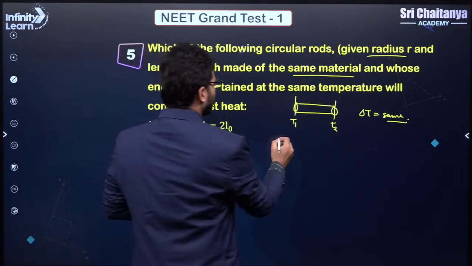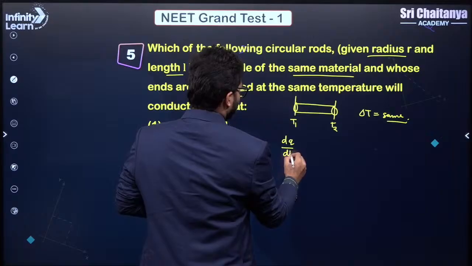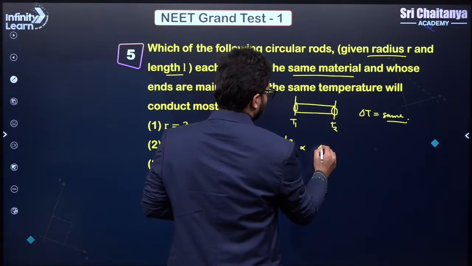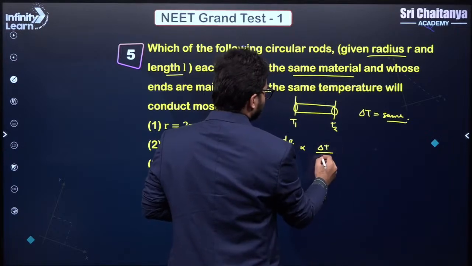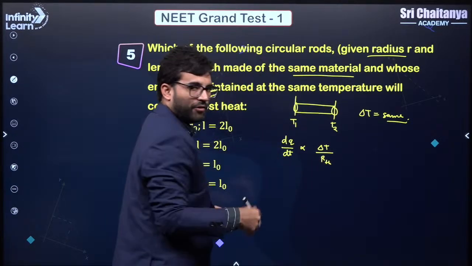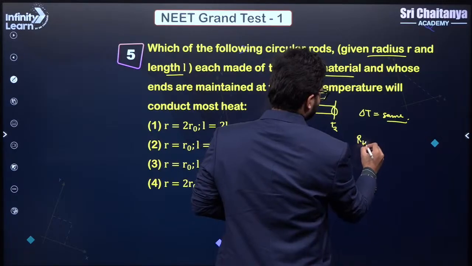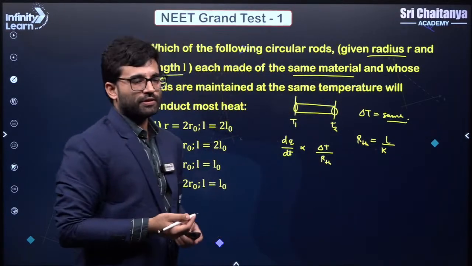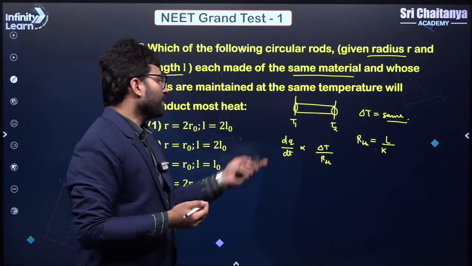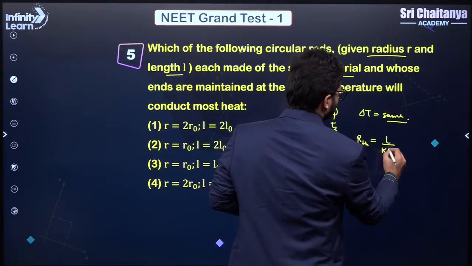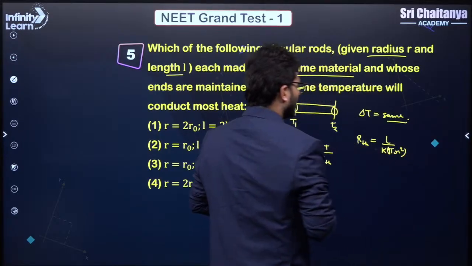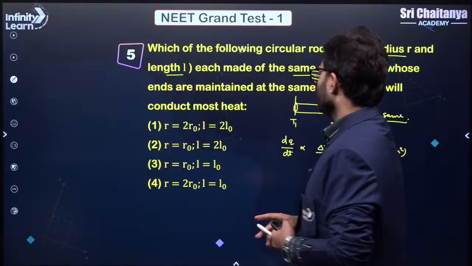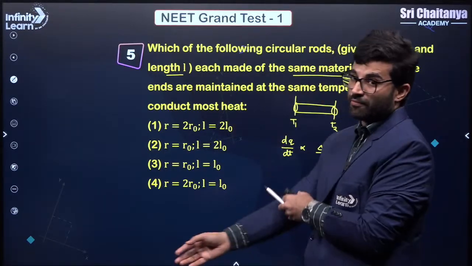If delta T is same, we know from the conduction law that the rate of heat conduction is directly proportional to the change of temperature divided by the thermal resistance, right? And what is thermal resistance? Thermal resistance is length divided by K, the thermal conductivity, into A. And A, I can write as pi r square, which is the area of the cross section. Understood? So without even solving for each and every option, we can do this question.